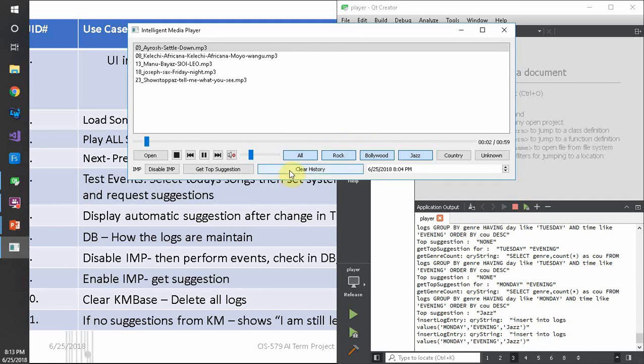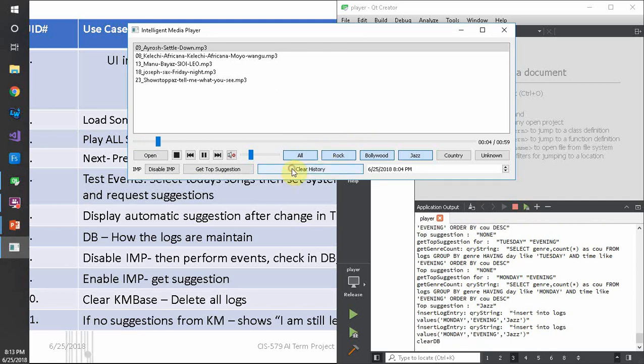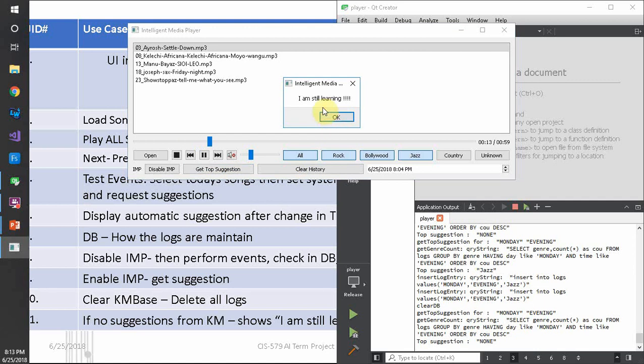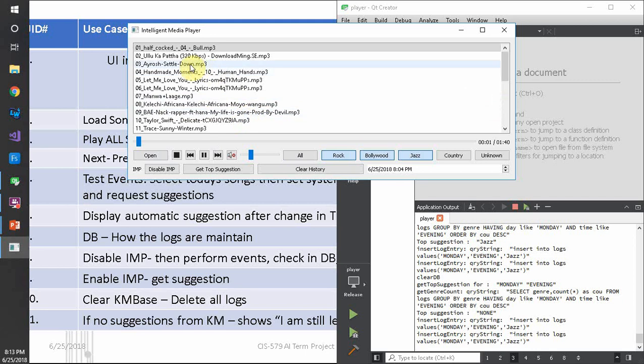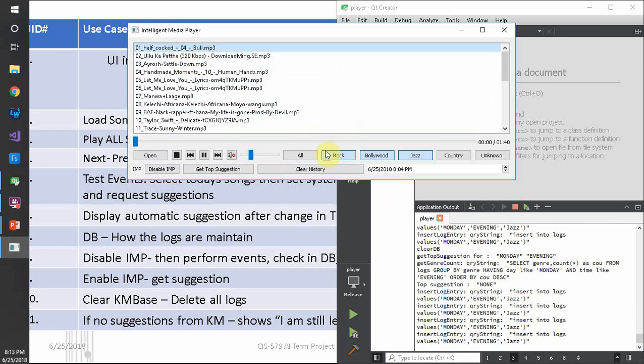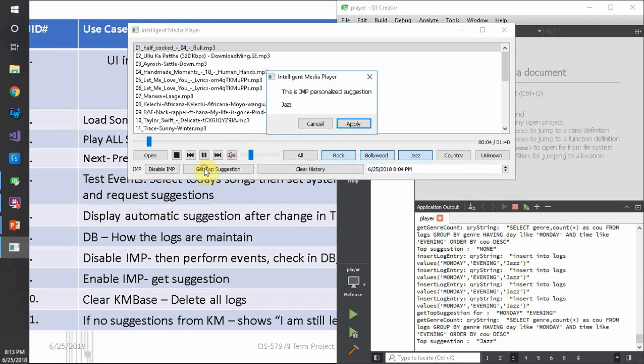There is one more use case. I clear the history, meaning whatever logs the system has collected till now are all cleared. Now if I ask for the top suggestion, it says I'm still learning, which means the system has no logs to infer any suggestion. Now I click rock again and get the top suggestion.